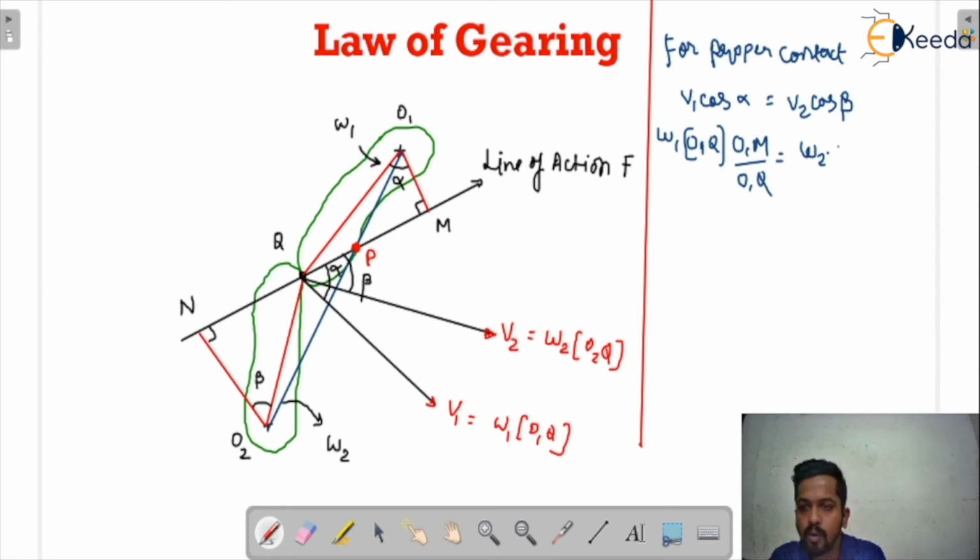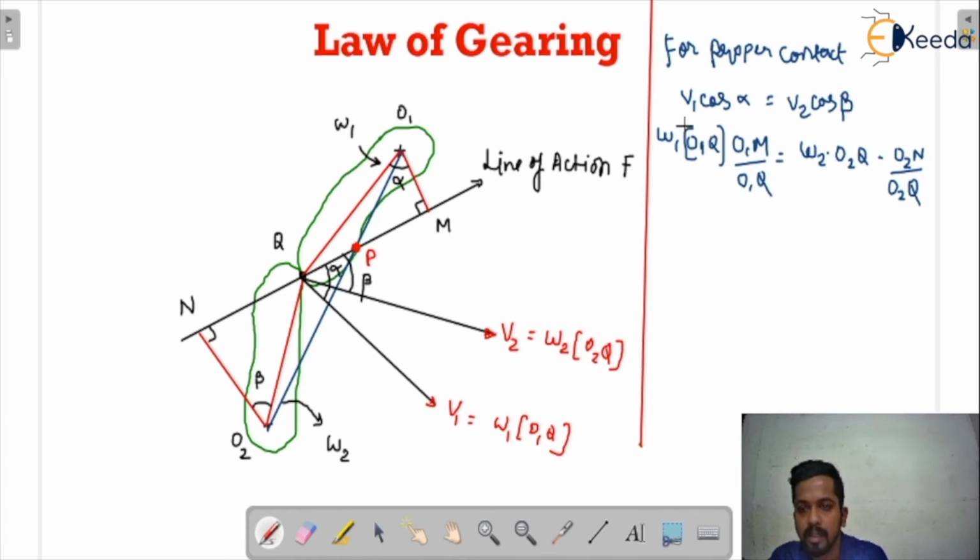And cos beta, we can write as base upon hypotenuse. What is base? O2n is base, and hypotenuse is O2Q.